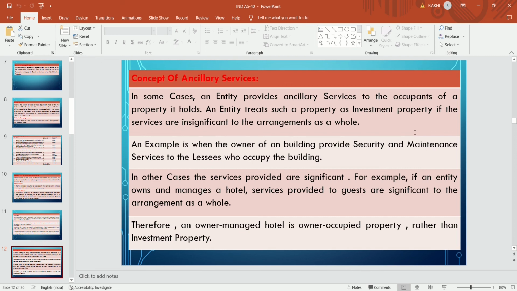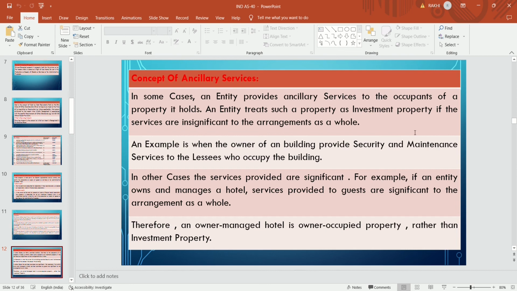And if the services are significant, then that property is not considered as an investment property, because in an investment property the services are not provided significantly.